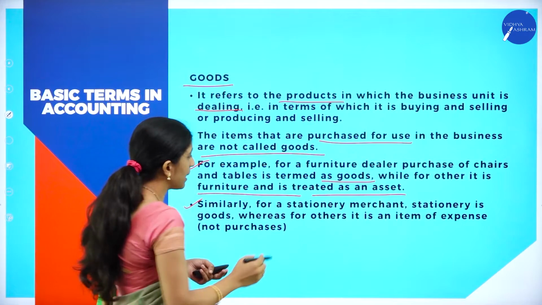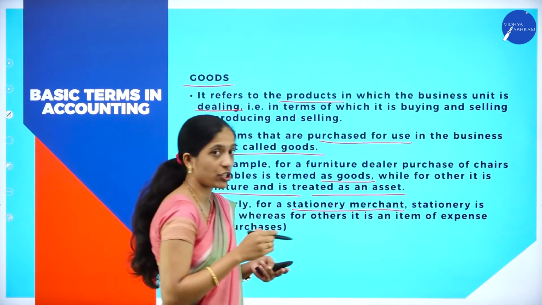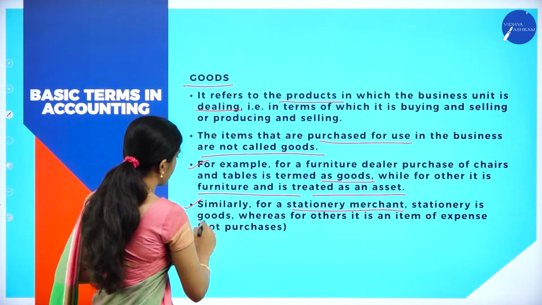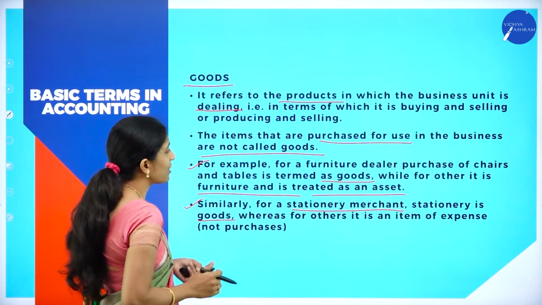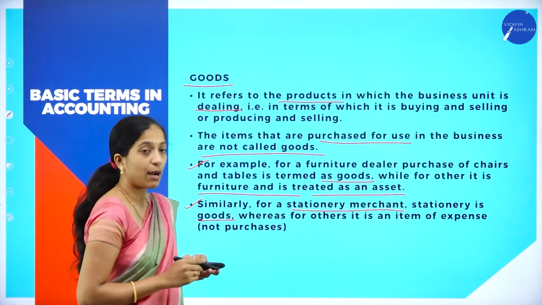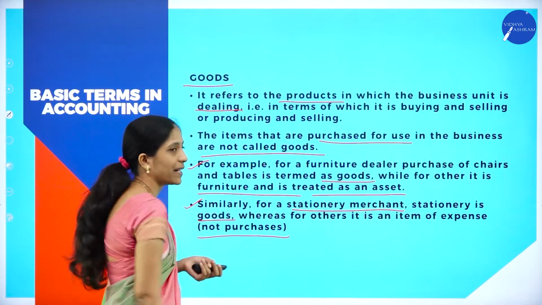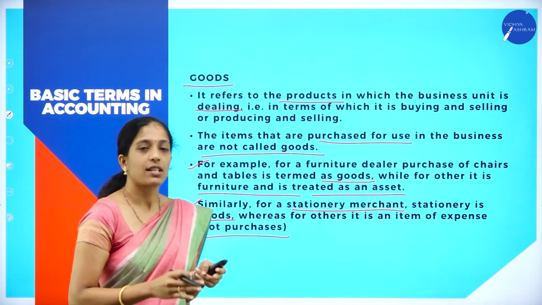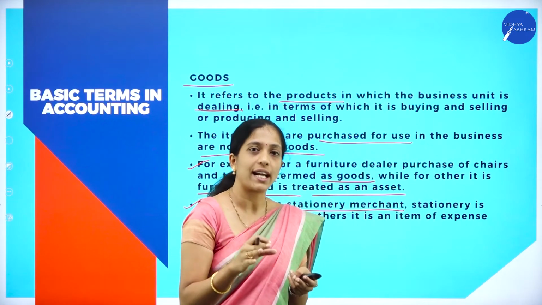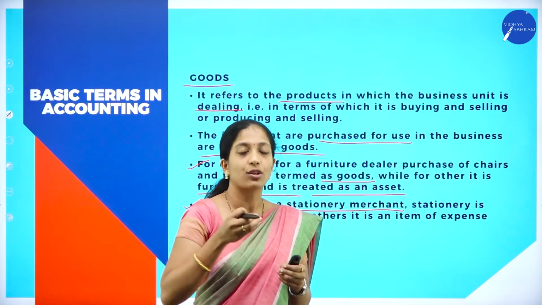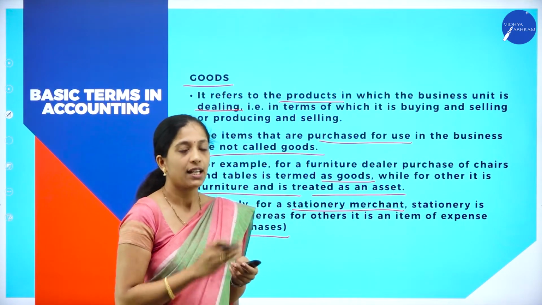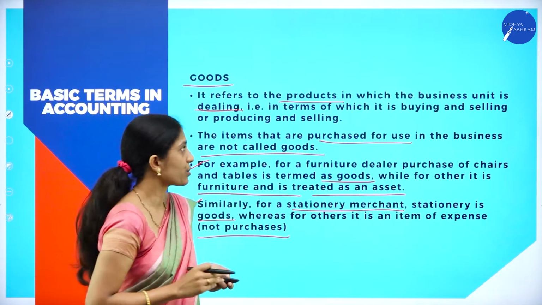Similarly, if you take a stationery merchant, stationery is goods. So all the stationery items will be goods, whereas for others, it is an item of expense, not purchase. So here, for a stationery merchant, all the stationery items are termed as goods because he is going to deal with them and he is going to earn profit from that. So it is termed as what? Goods.